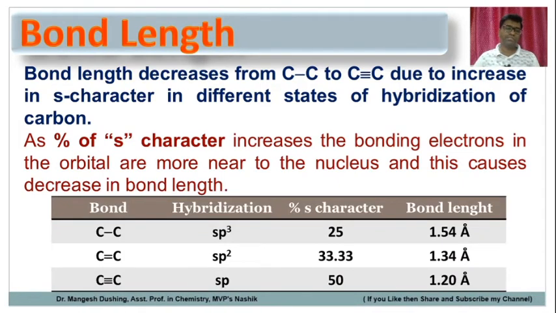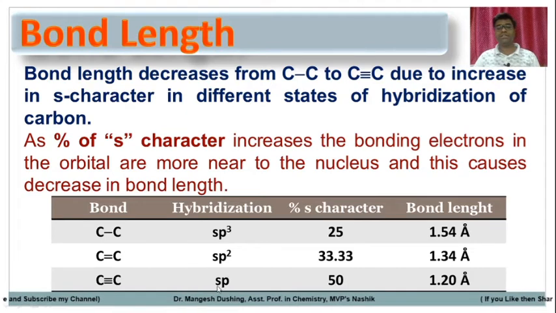For example, suppose this is sp3 hybridization, a carbon-carbon single bond. This is a carbon-carbon double bond, sp2 hybridization, and a carbon-carbon triple bond, sp hybridization. The percentage of s: in sp3 there are 4 orbitals in total, and 1 out of 4 is the s orbital, so the s percentage is 25. In sp2, there are 3 orbitals, 1 is s, so 33.33. In sp, 2 orbitals are there, 1 is s, so 50%. As the percentage of s character increases, bond length decreases.